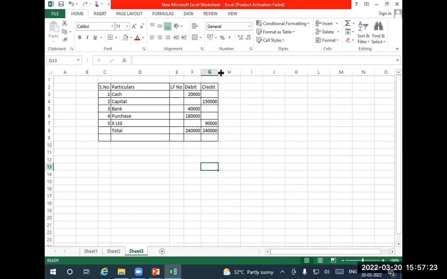This classification, this clarity you should have first. I'll supply you the trial balance. You will have so many items, and you read them one by one. At that time itself, you have to make up your mind: okay, this item should go to the balance sheet.